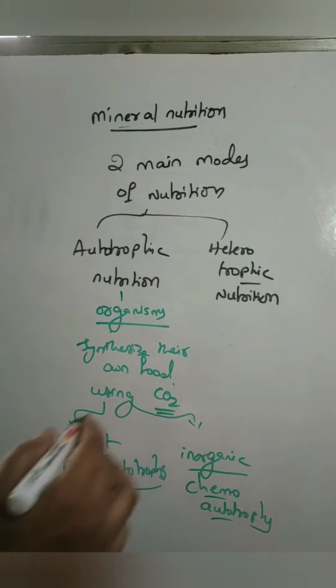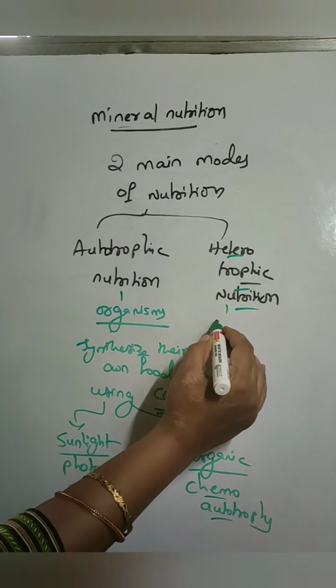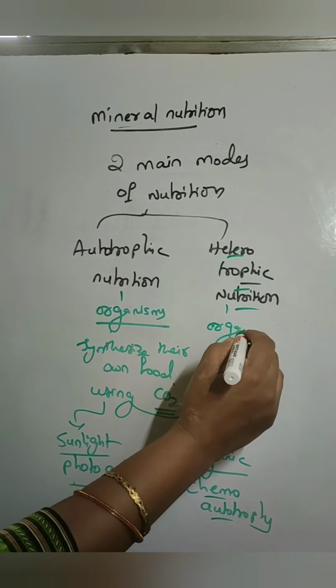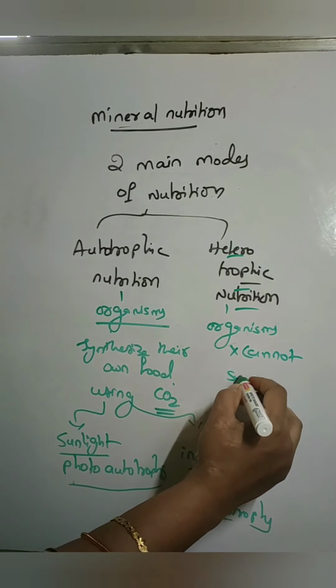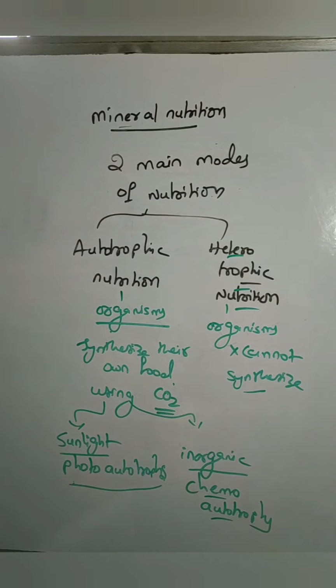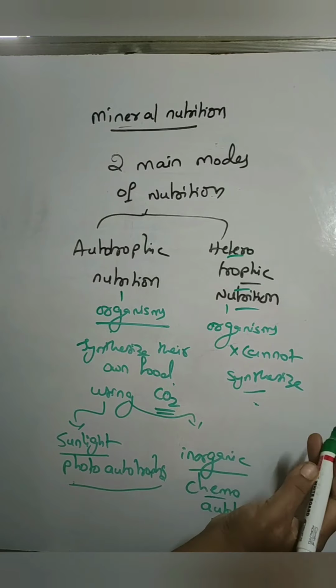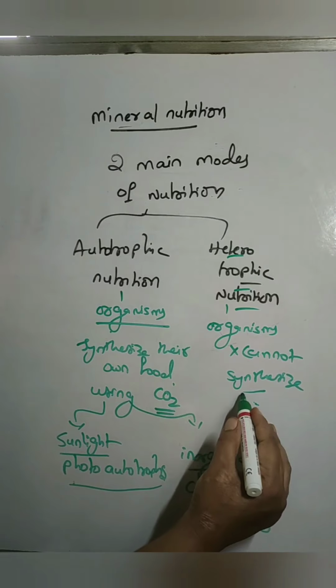Next, heterotrophic nutrition. Here the organisms cannot synthesize their food materials, and they depend upon other organisms, an external organic source. They will depend upon the other organisms for food. Again, based upon the energy, these are of two types.